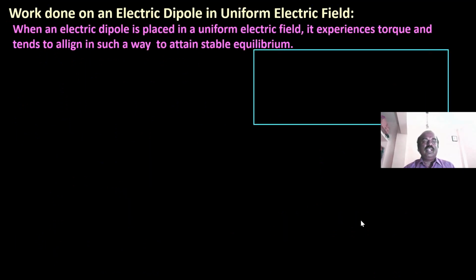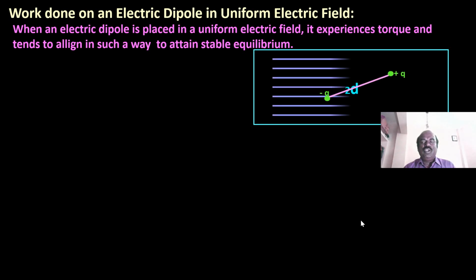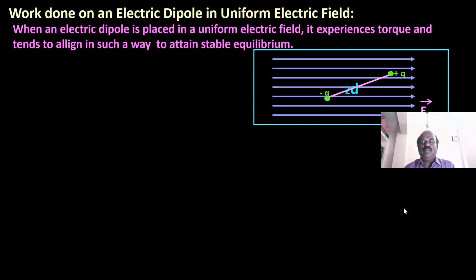Now the work done on an electric dipole in a uniform electric field. When an electric dipole is placed in a uniform electric field, it experiences a torque and aligns in such a way as to attain stable equilibrium. Now a dipole is kept in the uniform electric field. Initially it is at theta 1 and finally it makes theta 2.